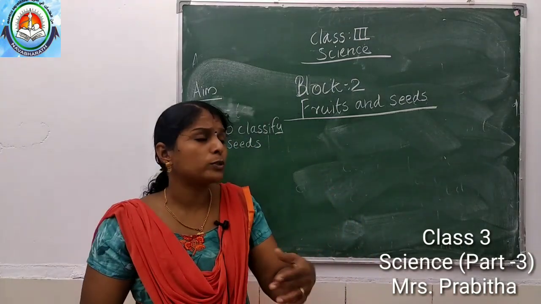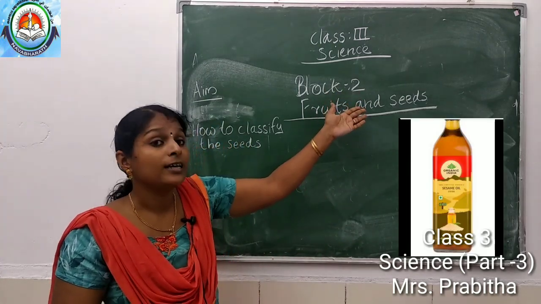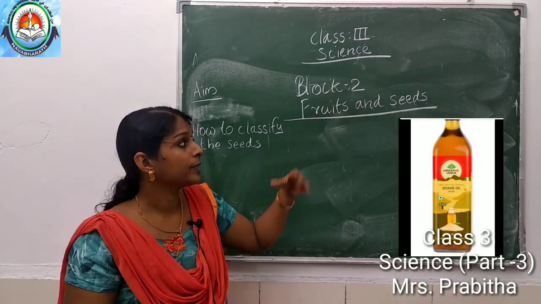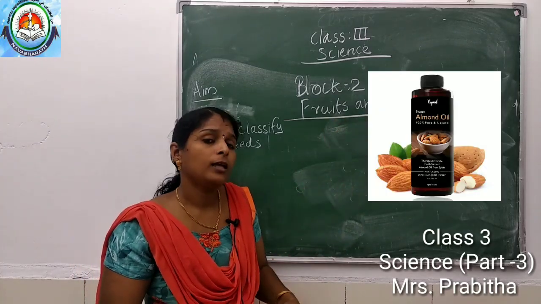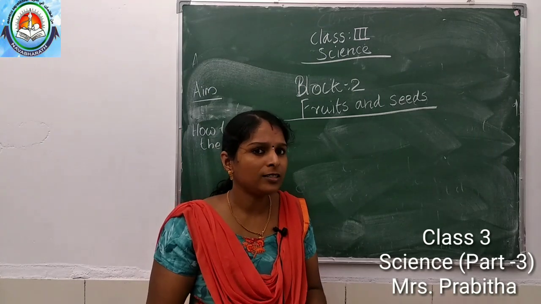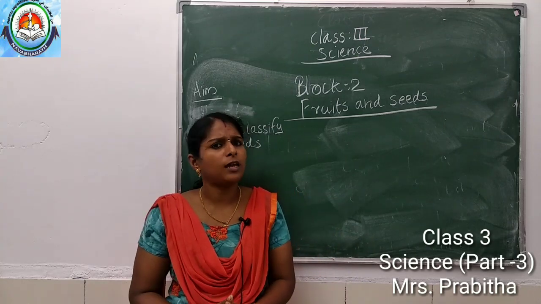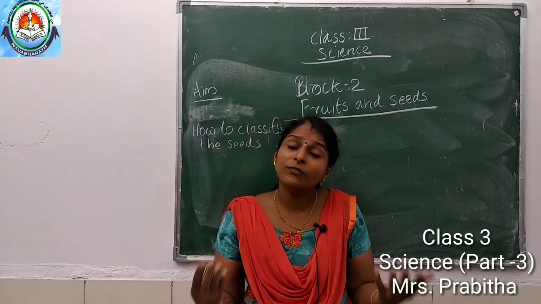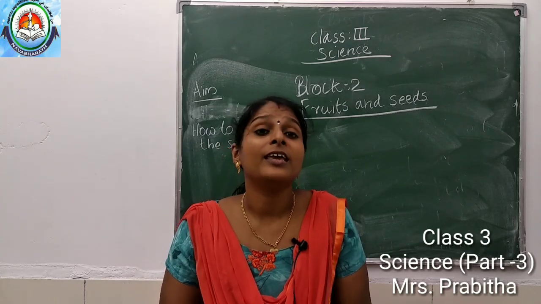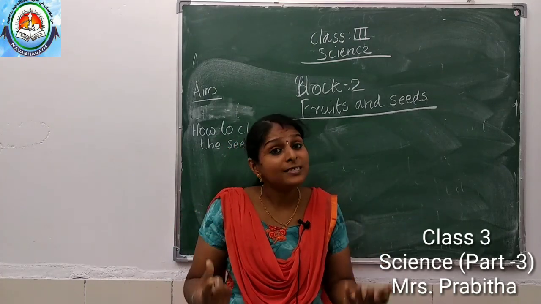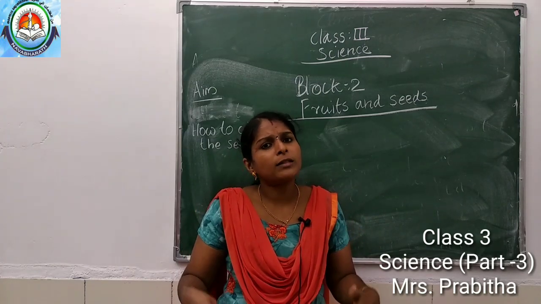Okay, so I am going to show some pictures on the board. Everybody look here. Sesame oil, mustard oil, almond oil. These are some oils, right? I showed some pictures of oils we are using in our daily life. From where do we get these oils? Yes, we get oil from some seeds. Okay. So we are using some other seeds also.